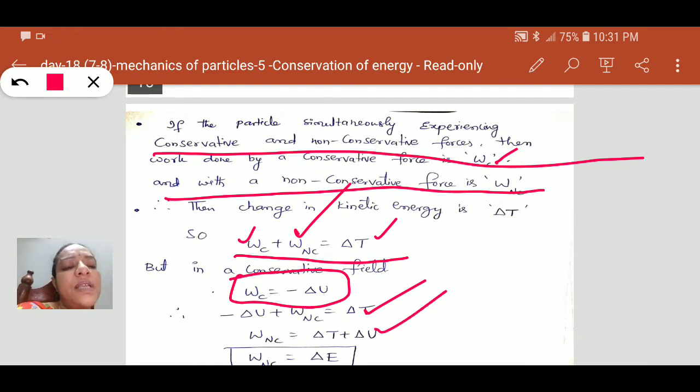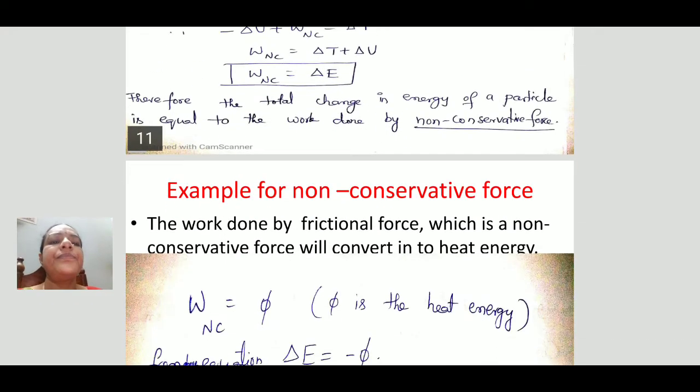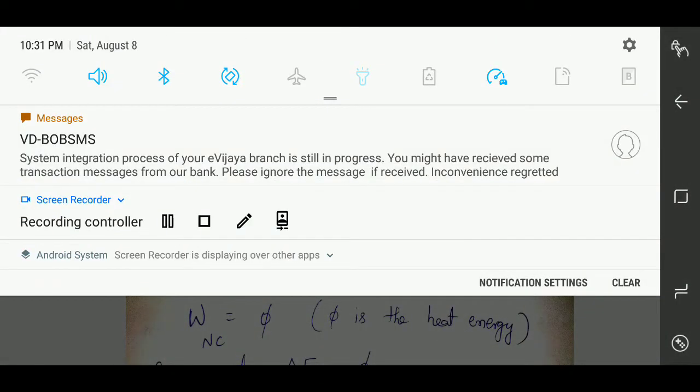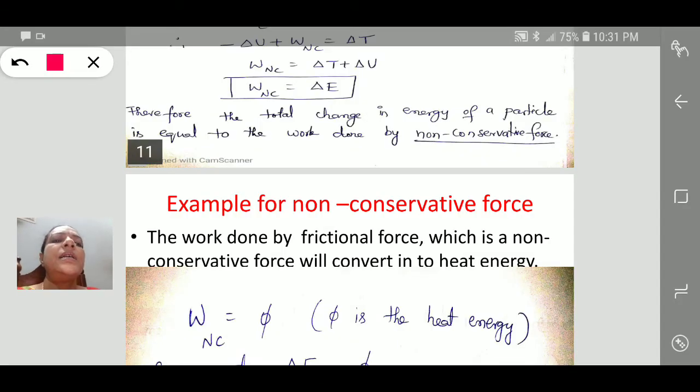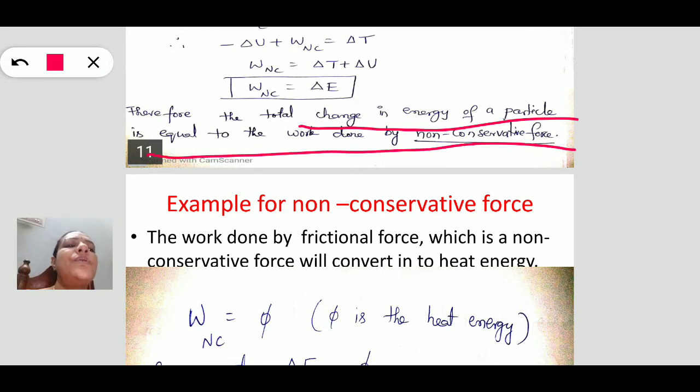Similarly, the work done by the non-conservative force is equal to delta T plus delta U, which is the total energy. That means the change in total energy of the particle is equal to the work done by the non-conservative force. That is the difference between conservative and non-conservative.